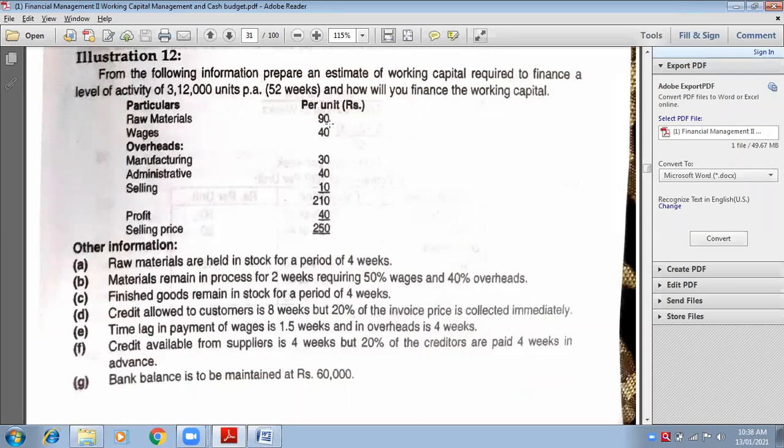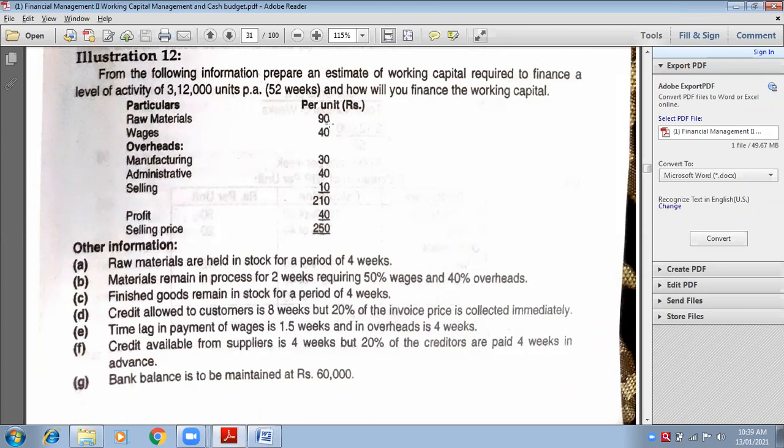But here 90 rupees will not be considered current liability. Out of 90, we will consider 80%. Write down in the liabilities: creditors. How many units? 6,000. 6,000 units into how many weeks? 4 weeks. Very good. And what is the rate?